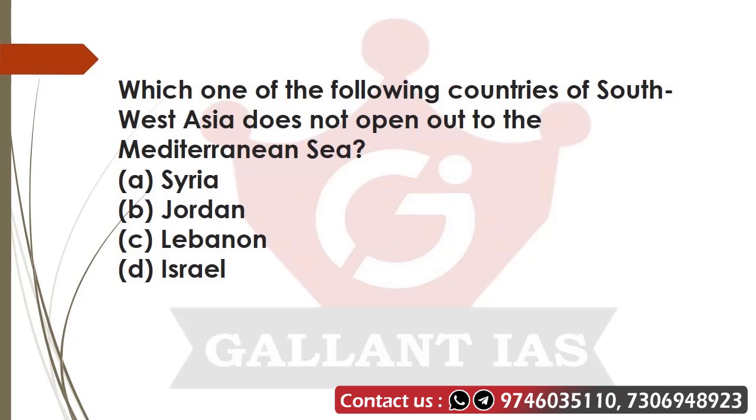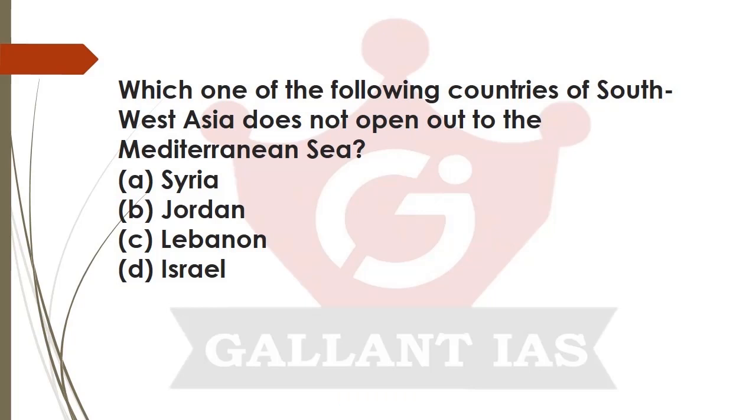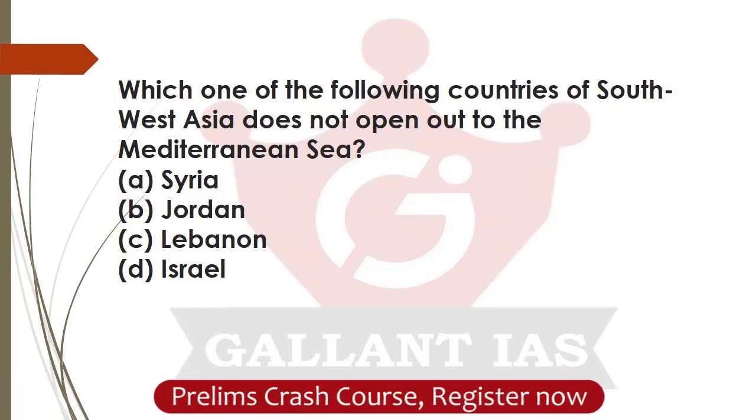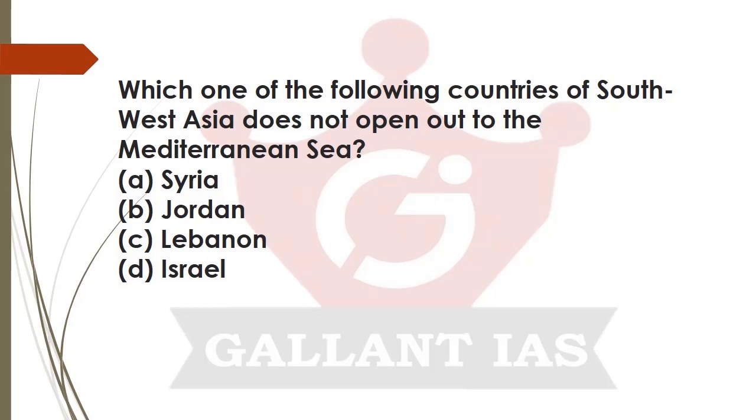If you don't know that event, then you will be thinking that UPSC is taking a sea randomly and asking certain questions about that sea. It's not like that. UPSC never asks any question randomly. There will be a specific reason if they are asking a question like this. So you already know that in 2015, the refugee crisis was in full swing, right? That means many persons in the Middle Eastern region, the West Asian region, were flowing towards the European region through this Mediterranean Sea, right?